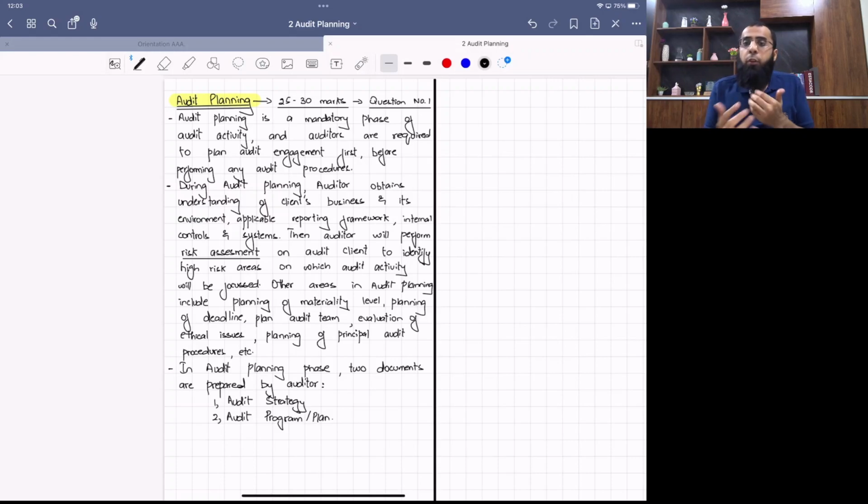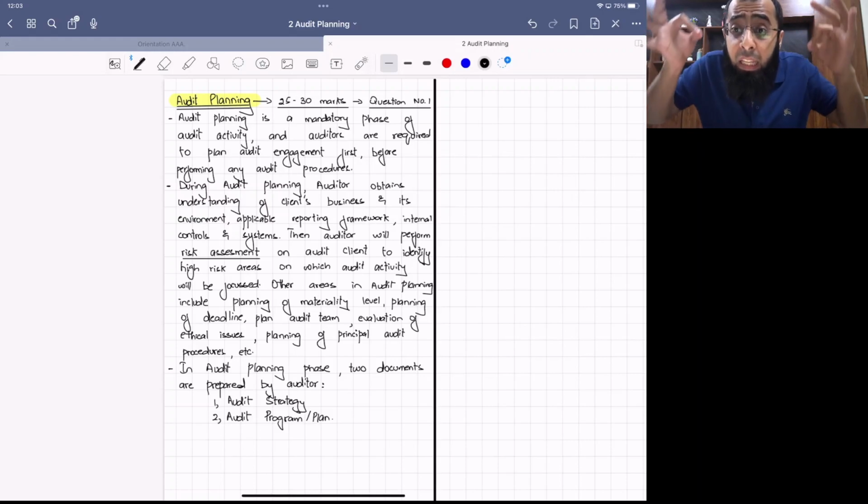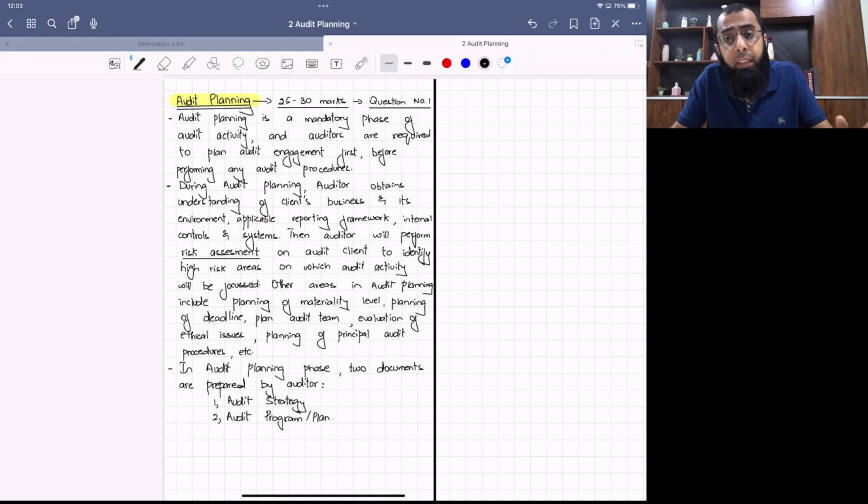So if I just give you a review again, when you talk about audit planning, it is a mandatory phase and a very important phase of audit activity. Without good audit planning, it is not possible to perform a quality audit. Because in audit planning, you obtain understanding. Just think about a situation: the auditor is going for an audit and he doesn't know about the client's business. He doesn't know about the process.